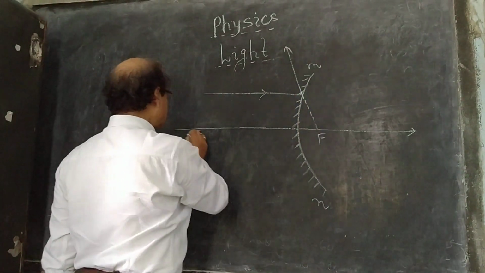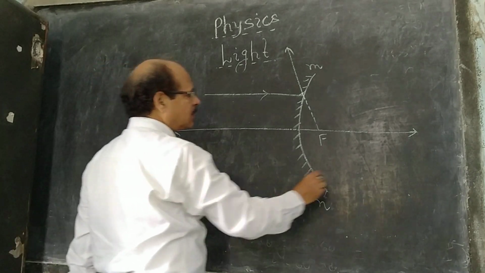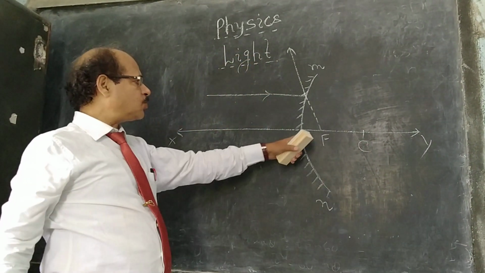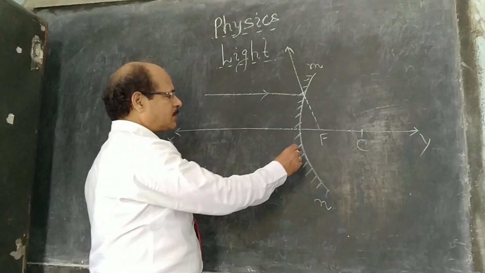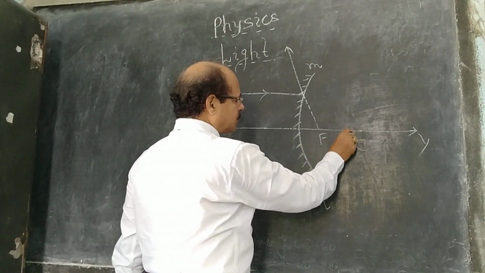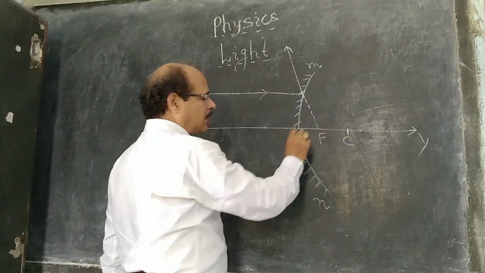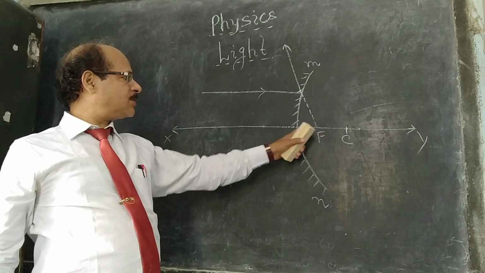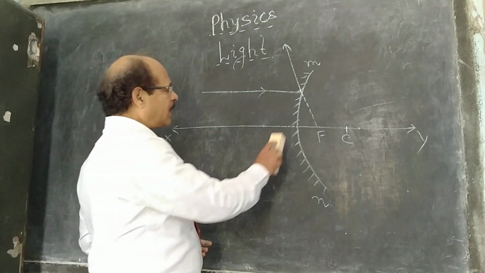This is convex, and a ray when it strikes the mirror is reflected, and we produce the reflected ray in the backward direction.